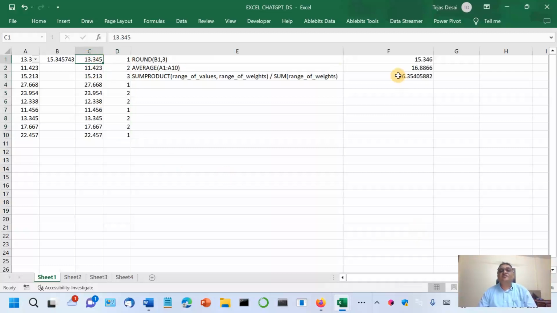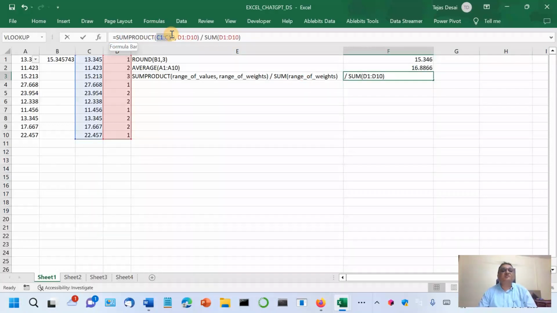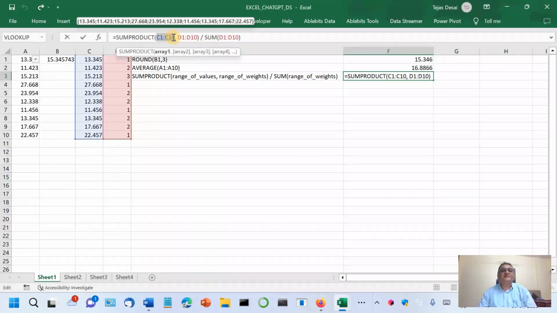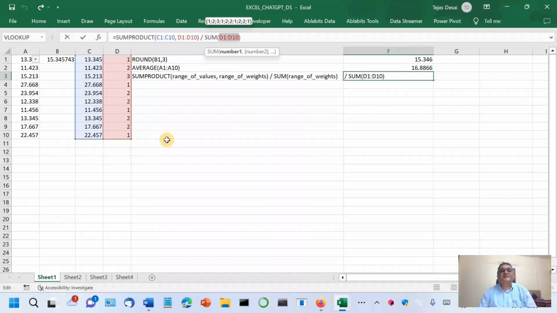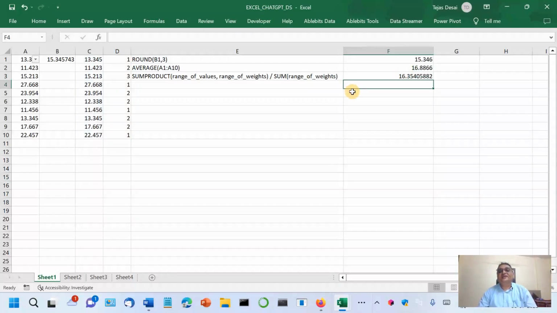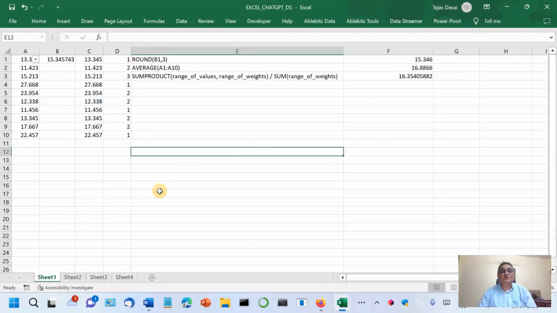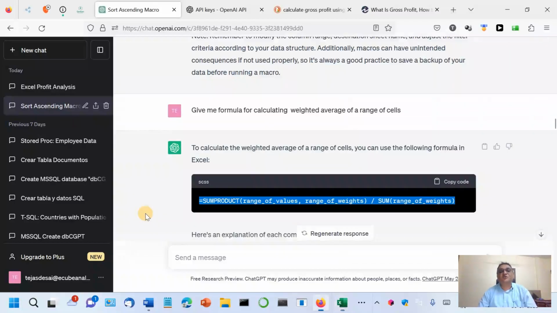So here, for example, SUMPRODUCT first takes the range of values, blue colored, then second the range of weights, red colored, divided by the sum of the range of weights, red color. And when I pressed enter, it gave me the correct answer. I checked also. Checking is required because ChatGPT is not good with numbers. Okay. So far, so good.